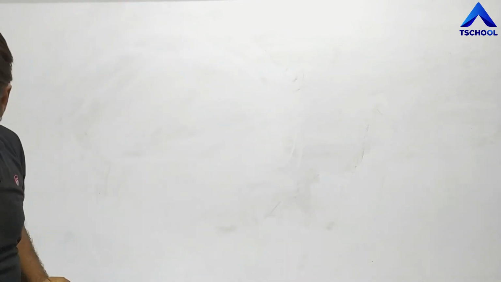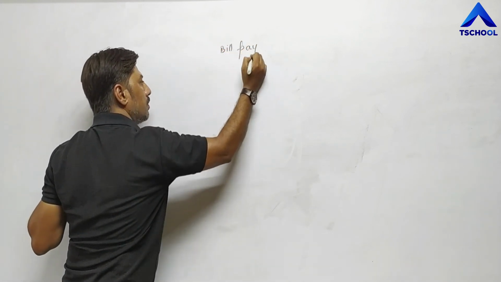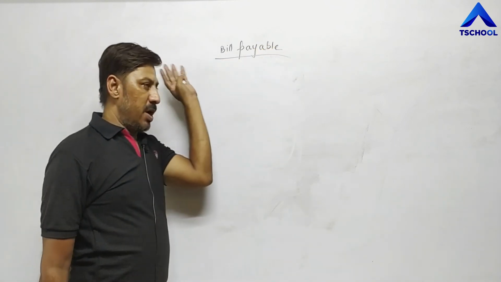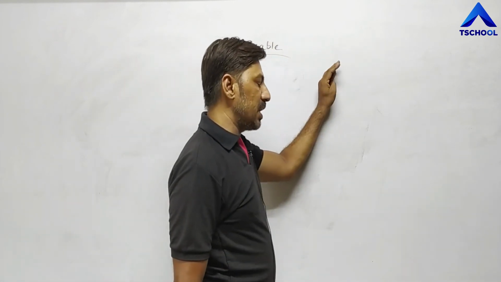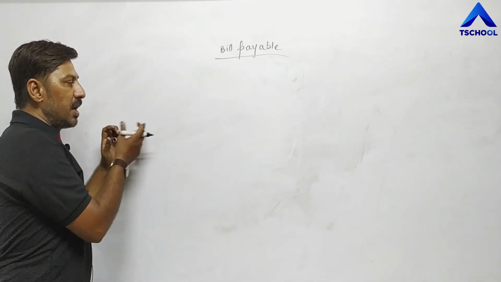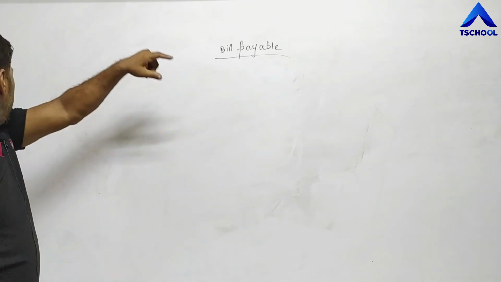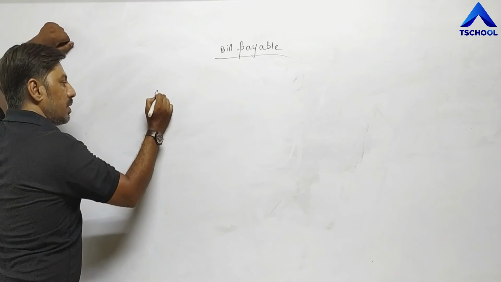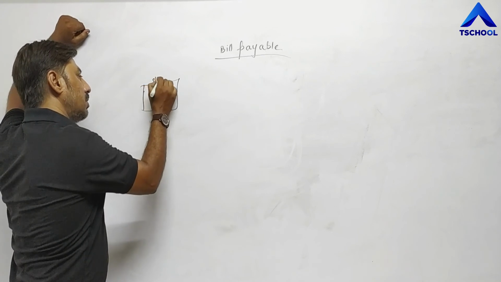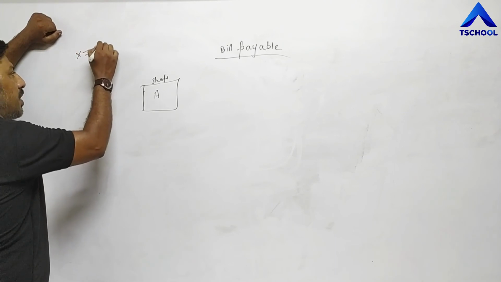Second one is bill payable. Now again, the meaning of creditor, bill payable, outstanding expense, income received in advance is the same, that we have to make payment in future. But through examples, we try to bring out the difference between creditor, bill payable, outstanding expense and income received in advance. Now, bill payable. Suppose this is the shop of owner A and he has purchased goods from X. Here X is the supplier.